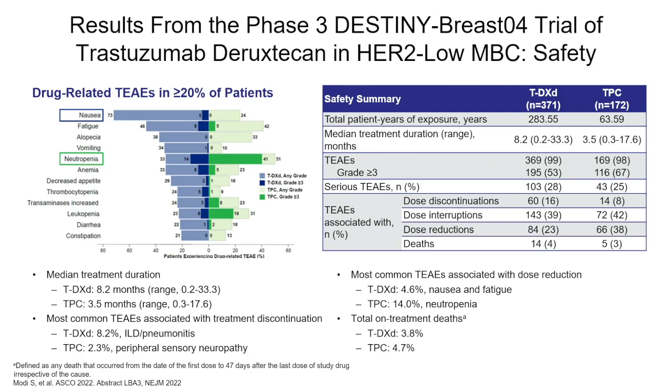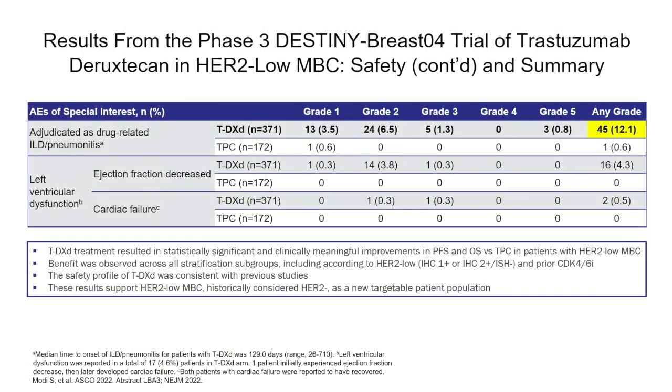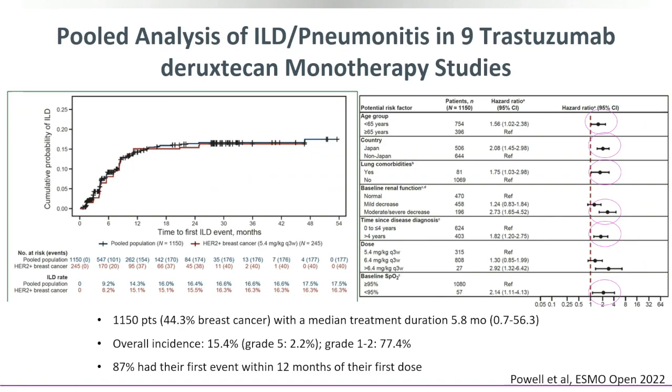As I mentioned, nausea is the most common toxicity, bone marrow suppression is uncommon, and interstitial lung disease was the most common reason for discontinuation. And 3 patients died of interstitial lung disease in this trial for 0.8% mortality rate and an overall rate of 12%. There's not a lot of cardiac toxicity, so that's encouraging in terms of the radiation overlap, but I think we really need to understand the risks with radiation and TDXD.